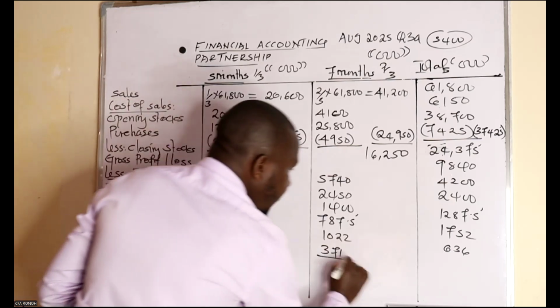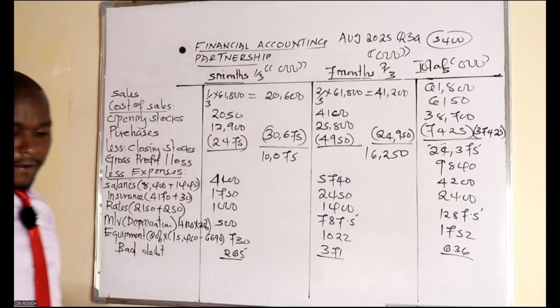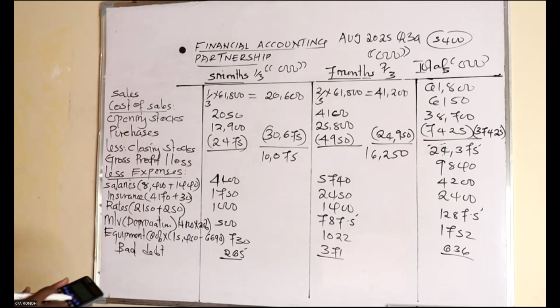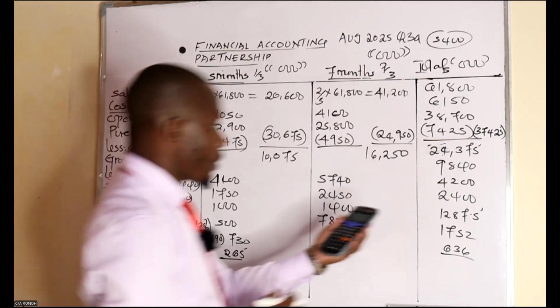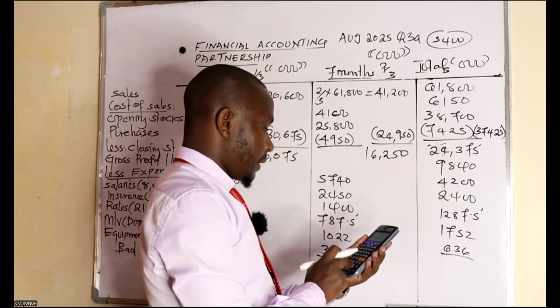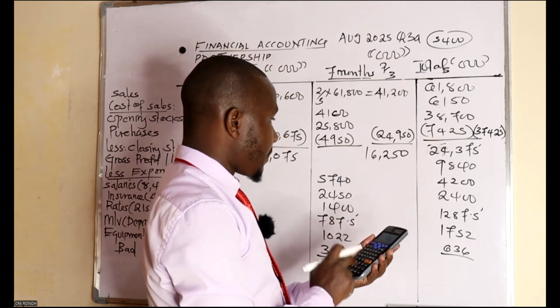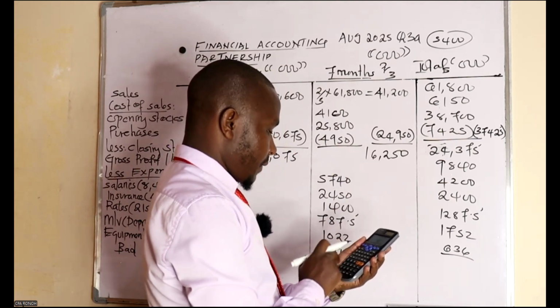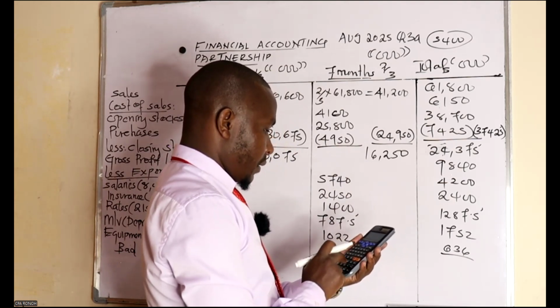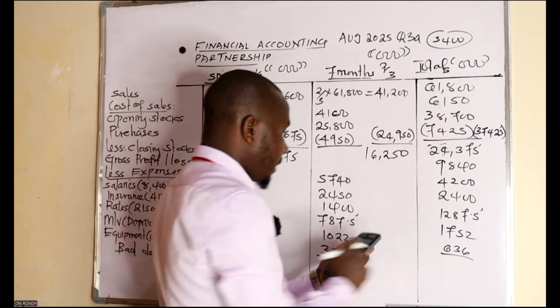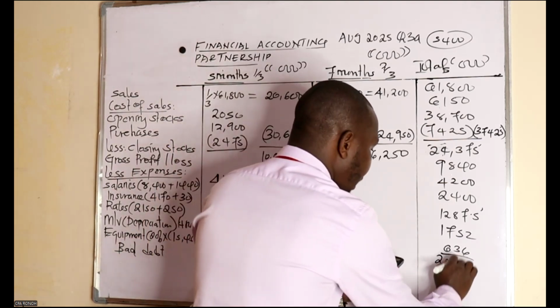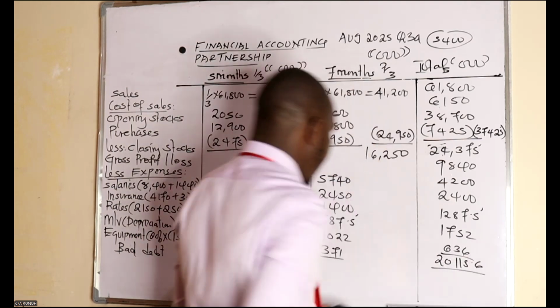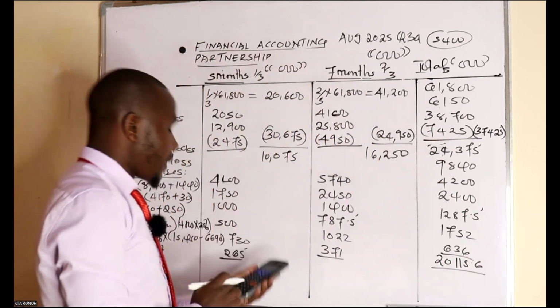Get the total of this so that we have our net profit or loss. So we can start with the total. 2840 plus 4200. So I'm getting a total of 211526 here as my total expenses. What about this?